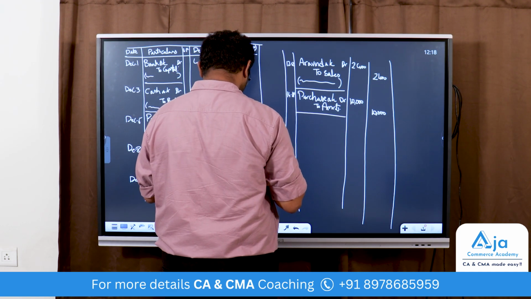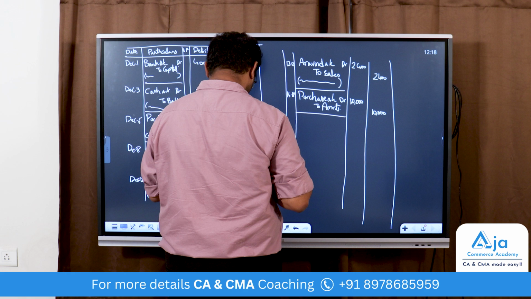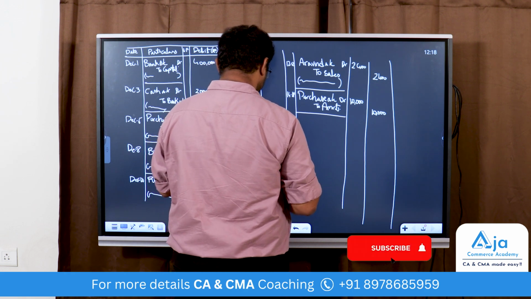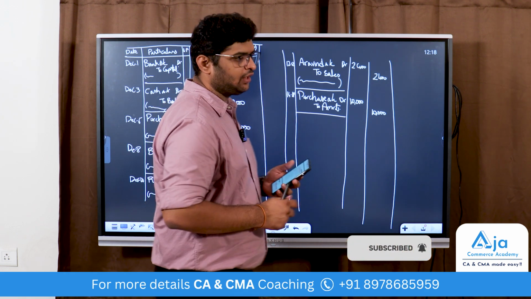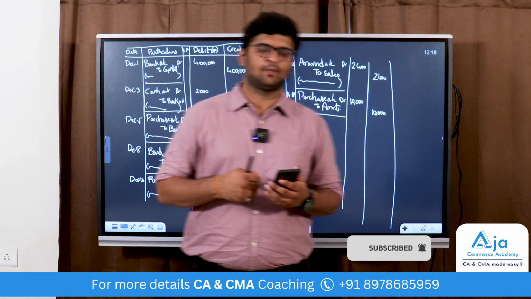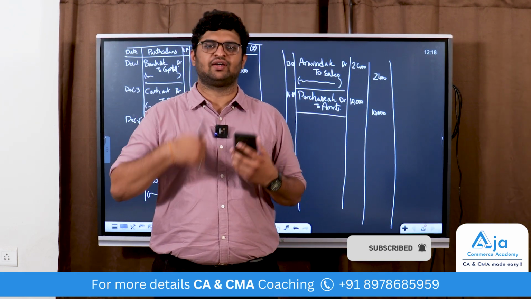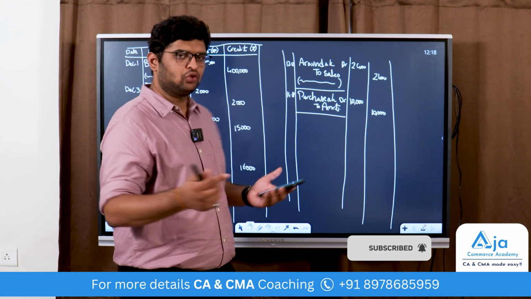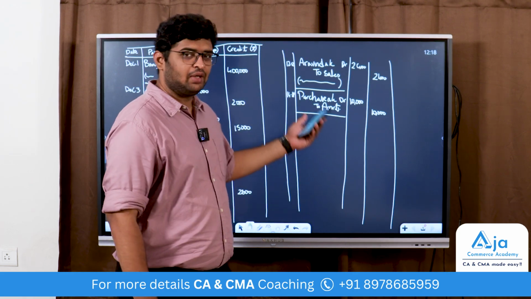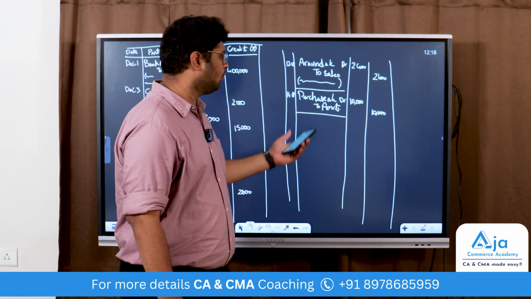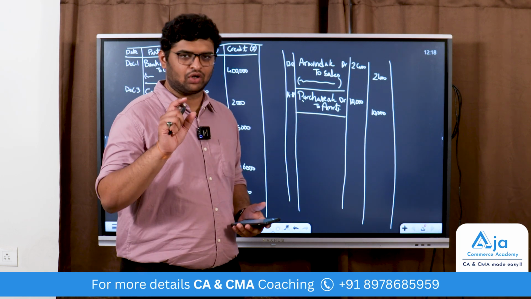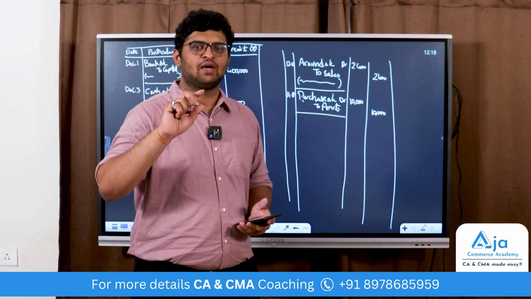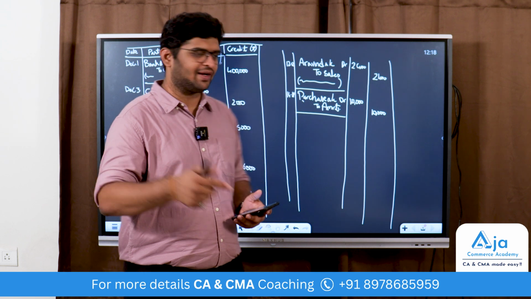The next entry is on December 15th. He returned goods to Amrit, 500. So what did he do? We purchased goods from Amrit. After we purchased, we returned the goods worth 500. So it will be a purchase return. Whatever the journal entry for purchase is, purchase return will be the reverse of that entry.